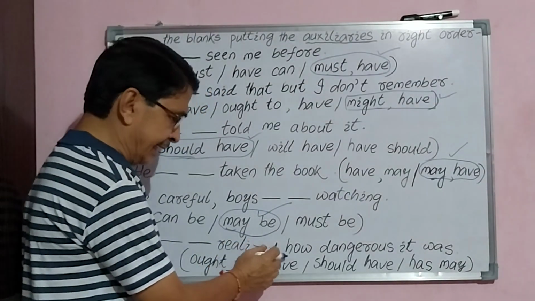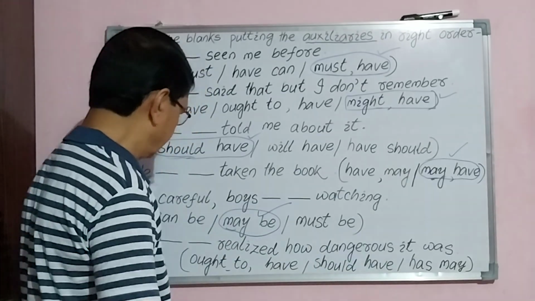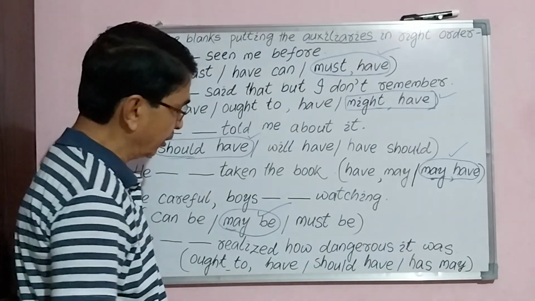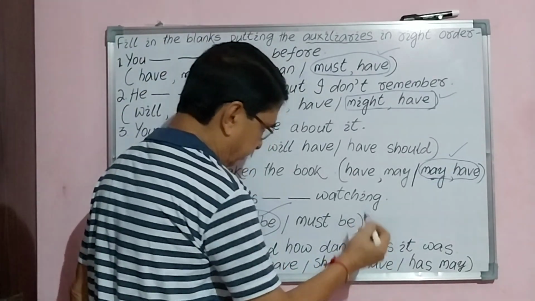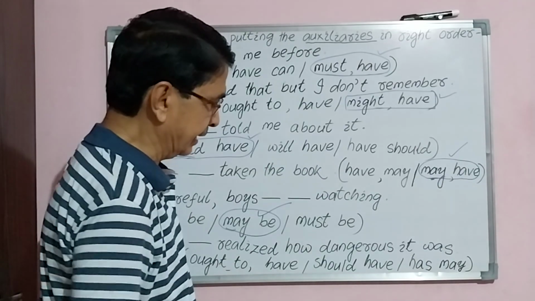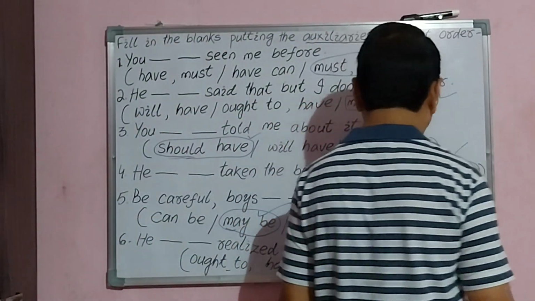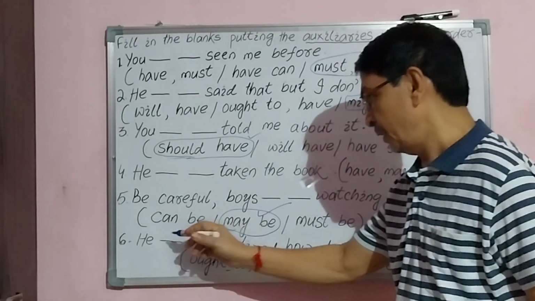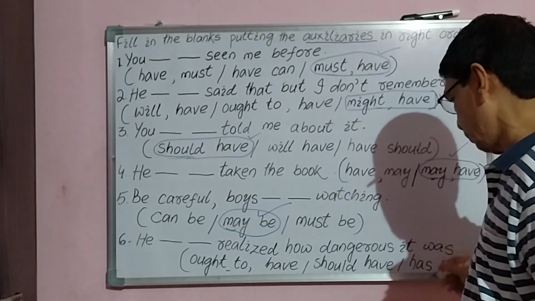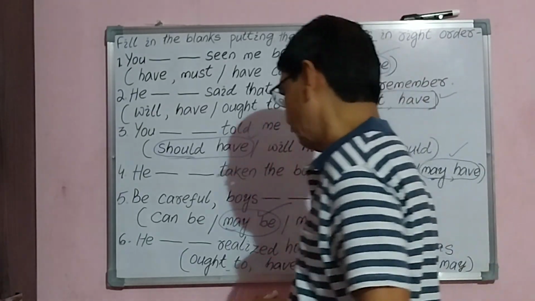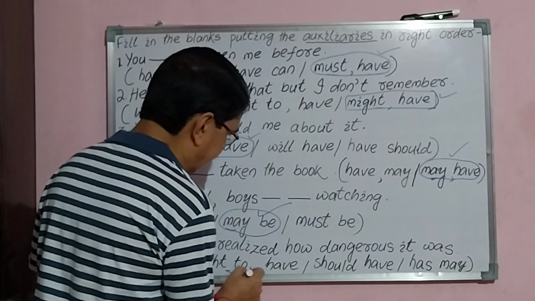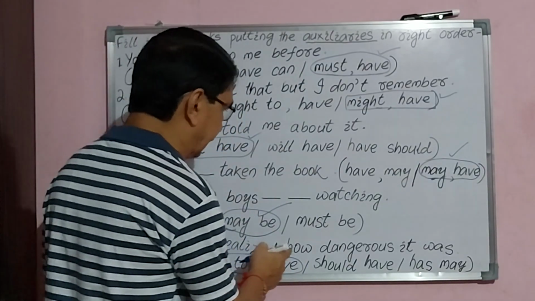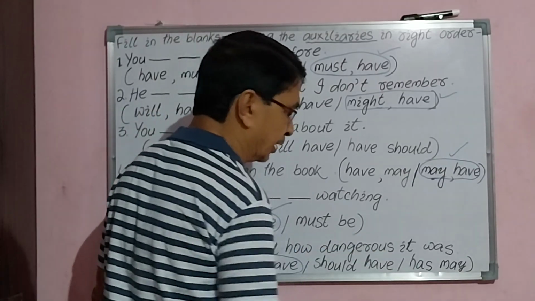Question number 6. He dash realized how dangerous it was. Option A, ought to have. Option B, should have. Option C, has made. What is the correct order for auxiliaries? He realized how dangerous it was. Ought to have, A. Answer A here will be the correct answer. You ought to have realized how dangerous it was.